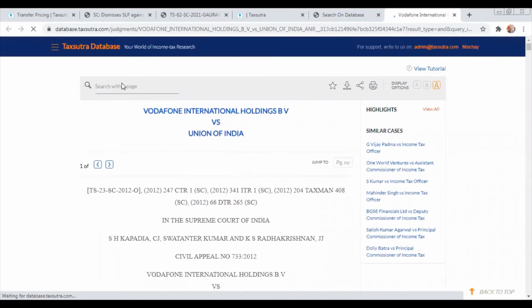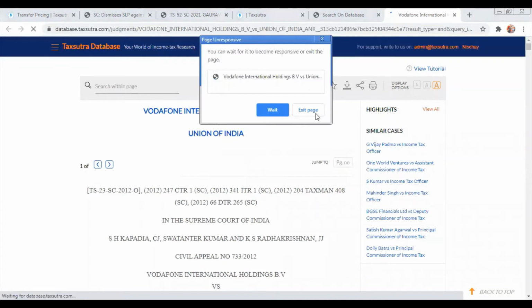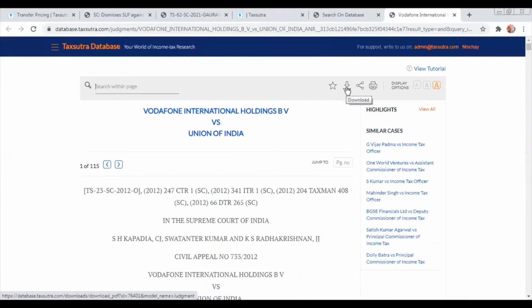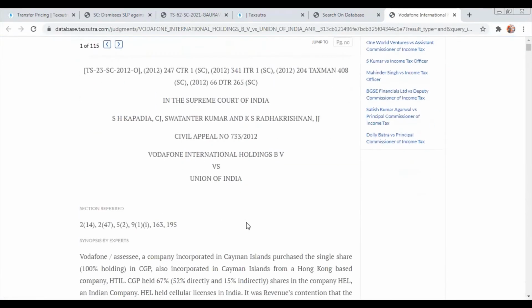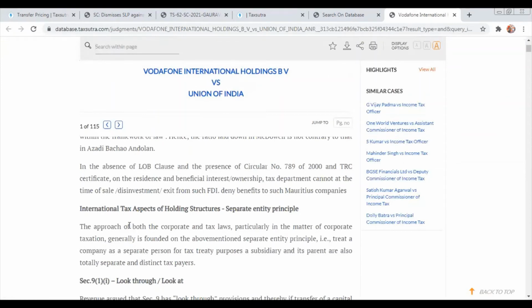It will give you the option of searching within the judgment. It will give you the option of bookmarking it. It will give you the option of downloading it. It will give you the option to share it. It will give you the option to print it. And if somebody wants to highlight while they are reading something, it will also give you the option of highlighting the cases along with bookmarking them. So that's how simple it is.